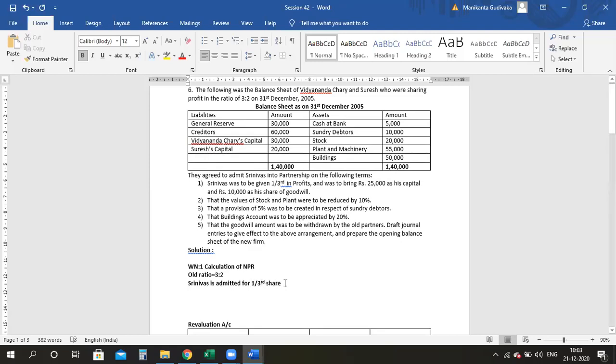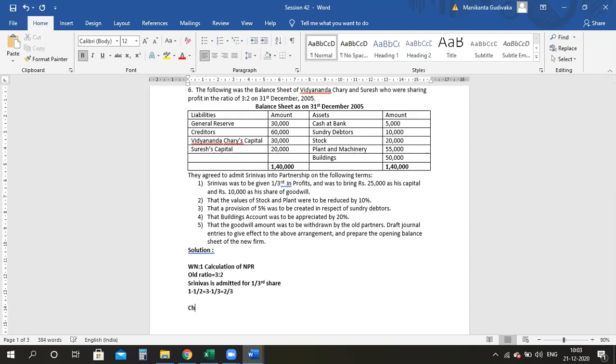He came for 1/3 share. As I already explained, for these sort of things, assume the whole share of the organization as 1. So 1 minus 1/3. If I take LCM 3, then it will be 3 minus 1/3, which is equal to 2/3. So 2/3, you need to give to your old partners. Who are the old partners? Chari and Suresh.